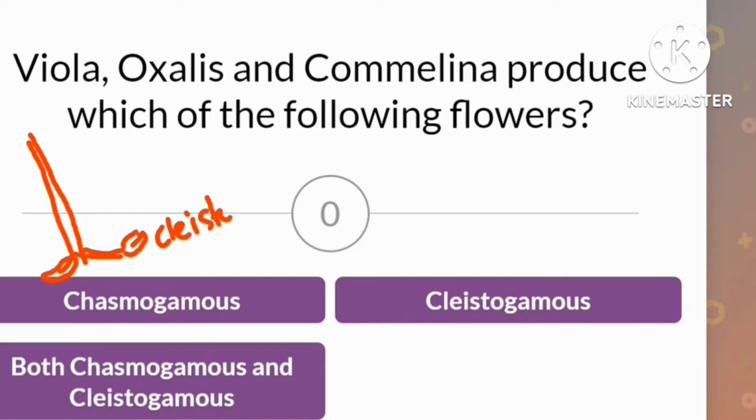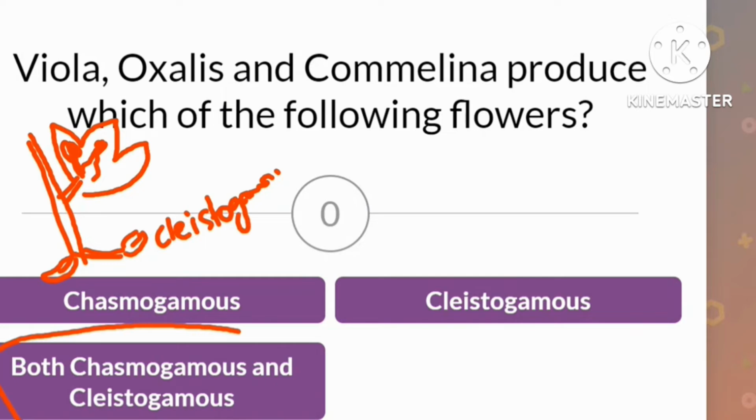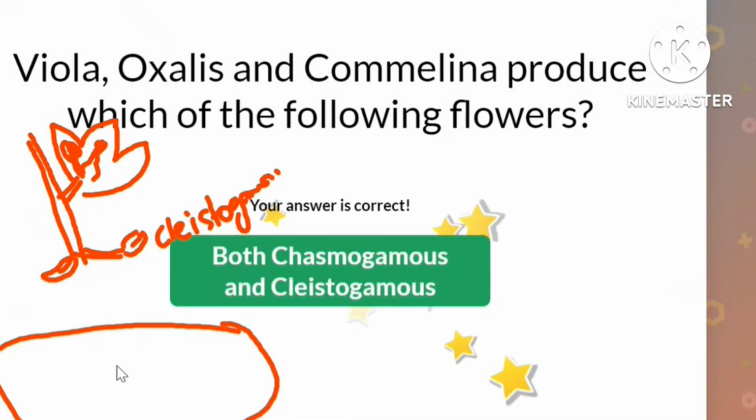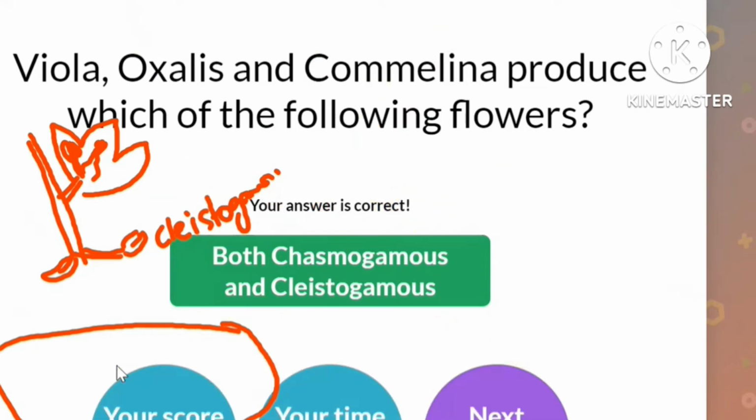Whereas the ones above the ground bear chasmogamous flowers, that is open flowers. That means Viola, oxalis, and commelina produce both chasmogamous as well as cleistogamous flowers. So that would be the answer. And the answer is correct.